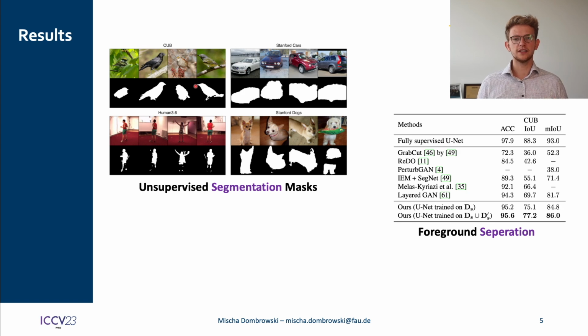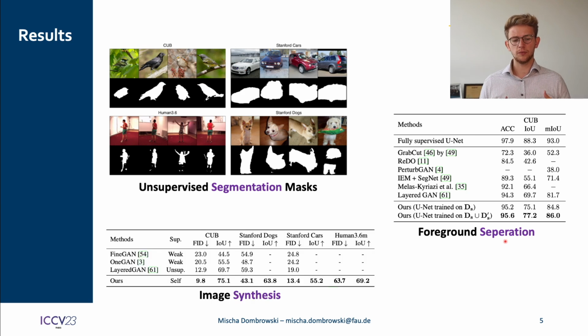More importantly, since we have a generative model, we can generate a purely synthetic dataset, and we input the synthetic dataset back into our model to generate a purely synthetic mask dataset. And then we train on this augmented dataset and show that this improves the performance even further. Additionally, we compare the generative results against other methods and see that we also beat them in terms of FID on all the tested datasets.